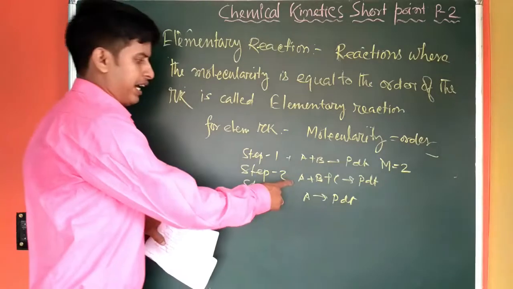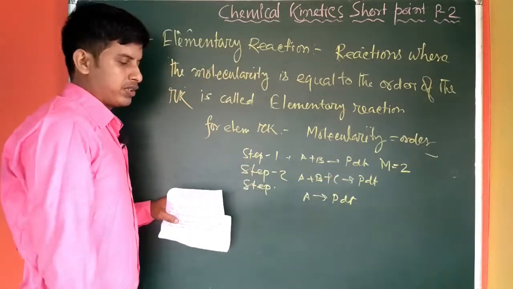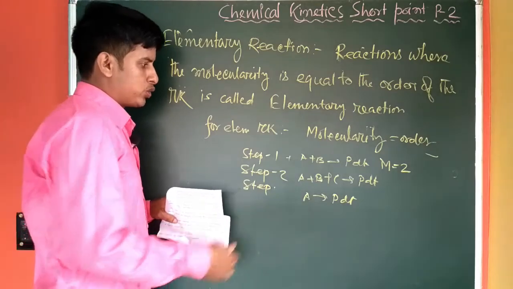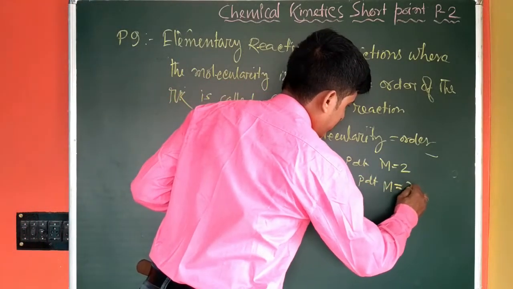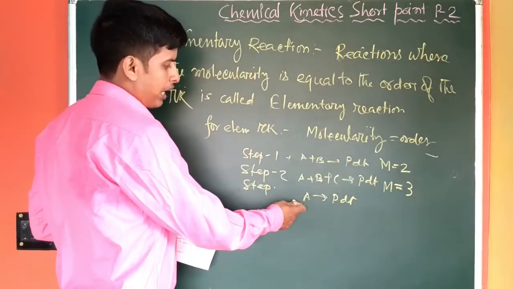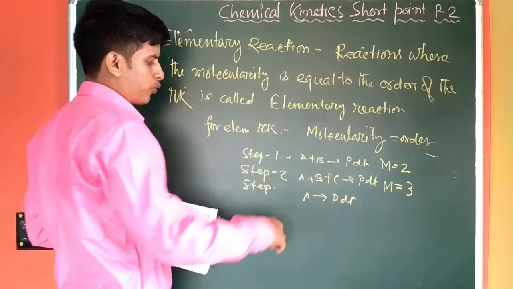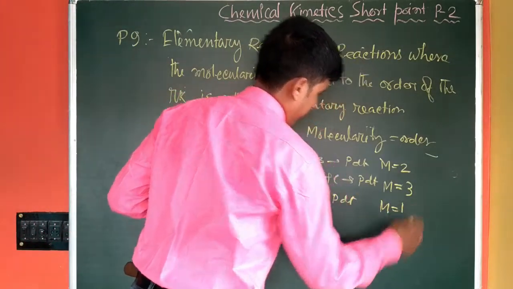Here we can see 3 species are involved to convert into product. So in that case, its molecularity is also 3. Here in step 3, we can see 1 molecule is involved to convert into product. So here also molecularity equals 1.